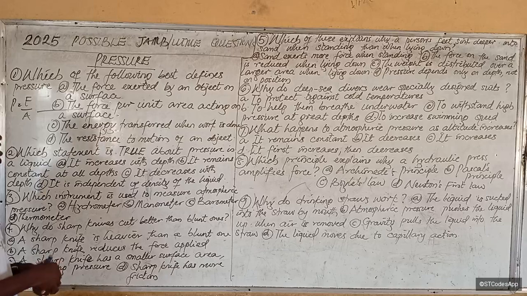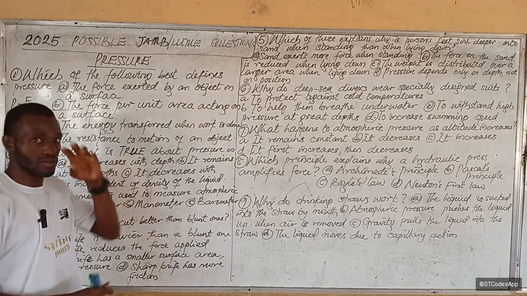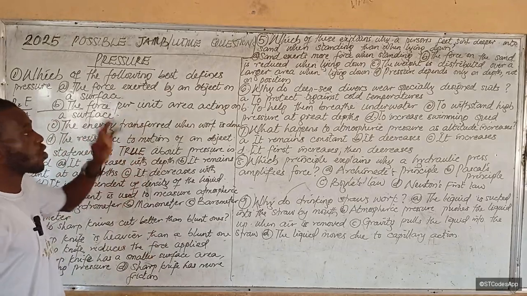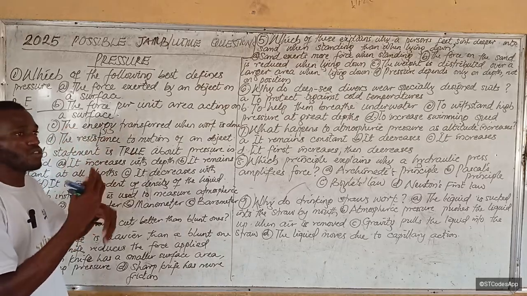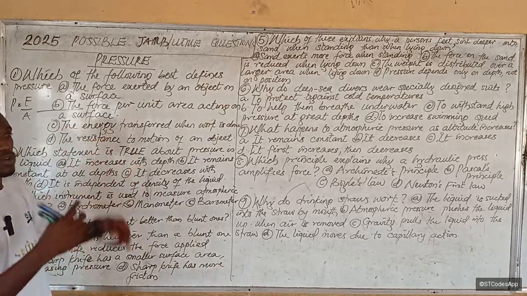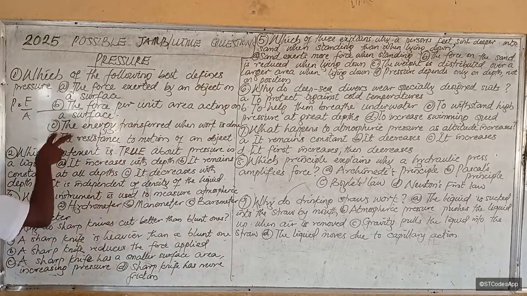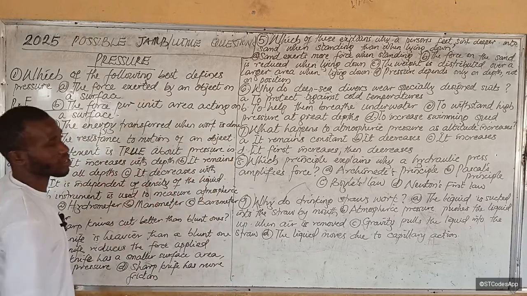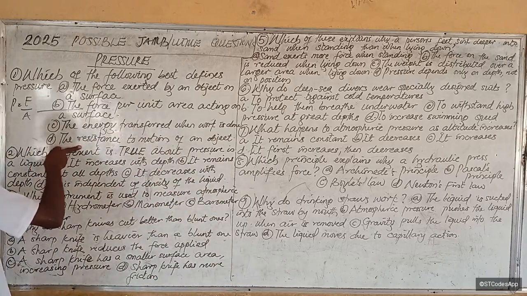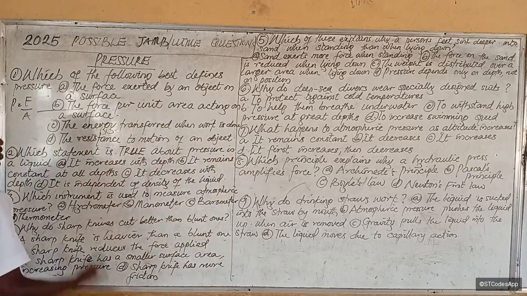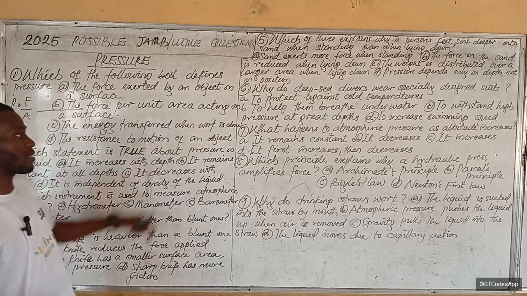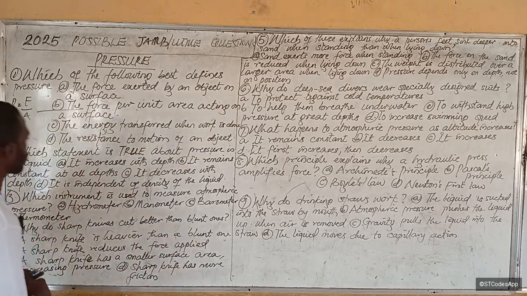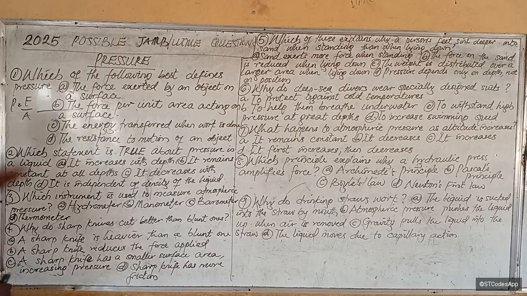Let's see the other options, because there are four options that you'll be given here. One of which will be a very relevant option, and the other will be an option that wants to confuse you. Two of the options will look very much alike. Look at this other option. It says the energy transferred when work is done. No, that is not true. The resistance to motion, that is not true too. Resistance to motion of a body, that's friction, I think. Resistance to motion of an object, that would be inertia, right? So that is not true. All right, so the answer is force per unit area. Even from the formula, we can testify.